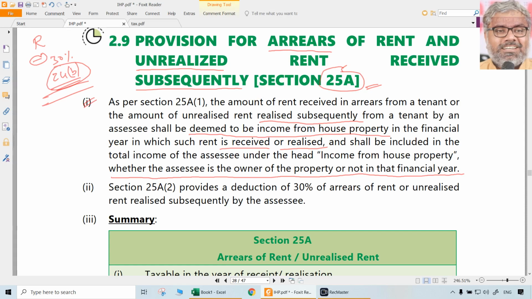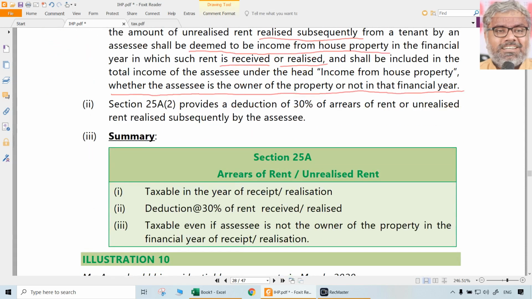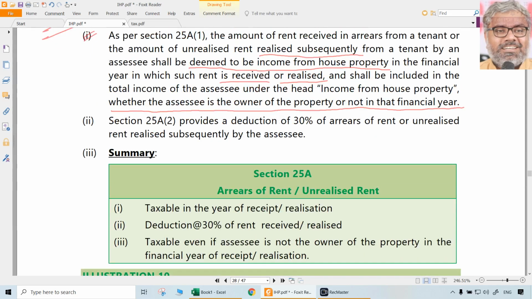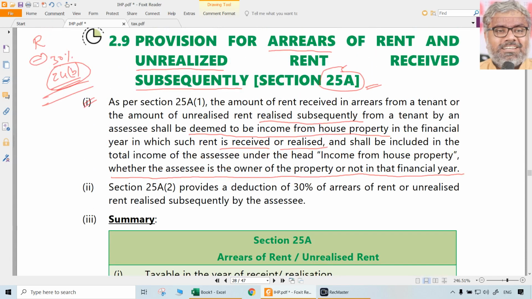That means, let us say one person has sold the property 2 years back, but in the previous year he collected some rent related to that property which was due maybe 6-7 years back. That time the tenant could not pay, did not pay. Now the tenant comes back and pays. So this SSC cannot say, I received that, but I am not owner of the property, so I will not pay tax. No, you cannot tell that.